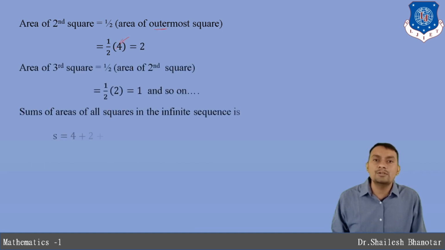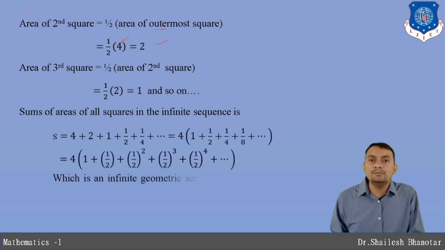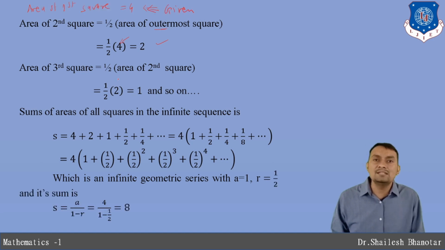The area of the second square is 1 divided by 2 times 4, so the answer is 2. The area of the third one is 1/2 of the second area, that is 1, and so on. That means we can represent this as the first area, 4, second, third, fourth, fifth and so on. And this is exactly an infinite series. I'm not going to consider only the first 7, we can extend to the infinite series.